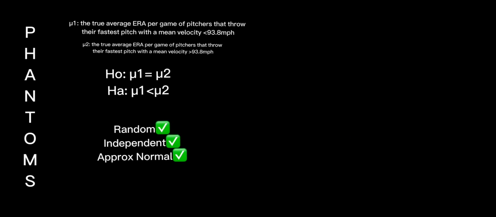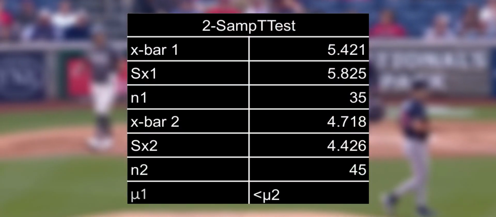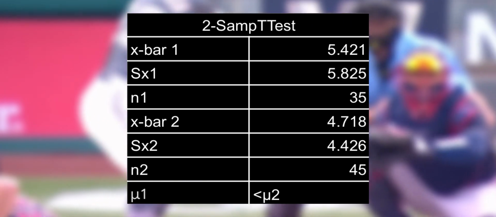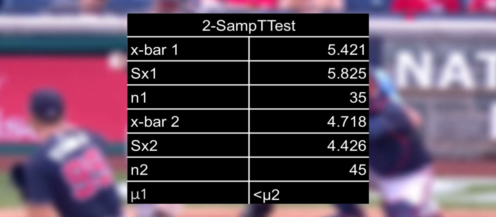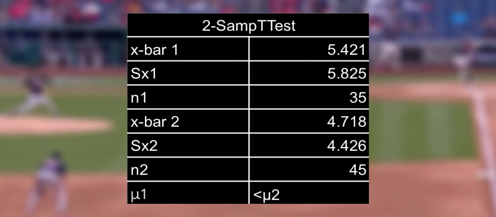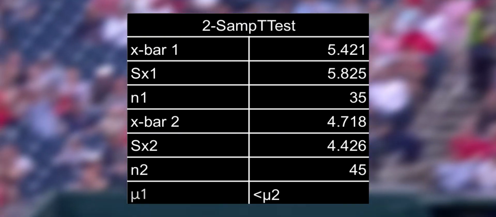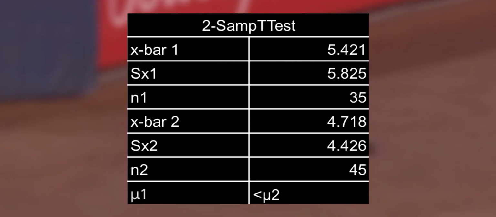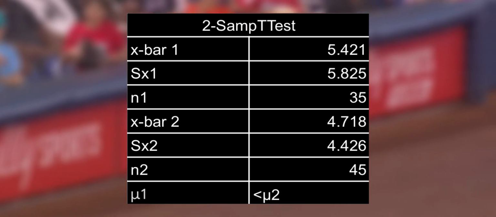With that, we can move into our test name, which is two-sample t-test for mu1 minus mu2. From there, we can obtain our p-value. Our sample mean 1 is 5.21, which would be the mean earned run average of fast pitchers. And this has a standard deviation of 5.825, with the sample size being 35. Our sample mean 2 is 4.718, which would be the earned run average of slower pitchers. This has a standard deviation of 4.426, with the sample size being 45. Again, with the alternate being mu2 is greater than mu1.